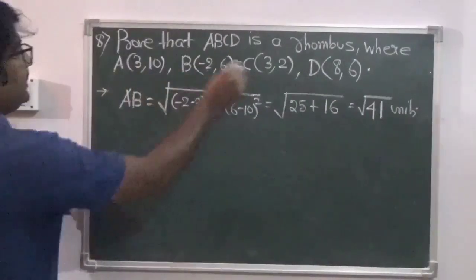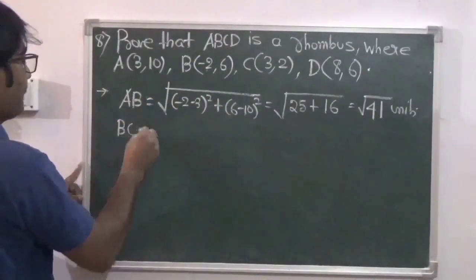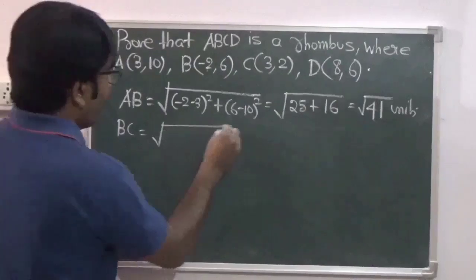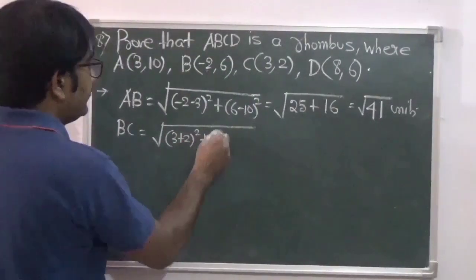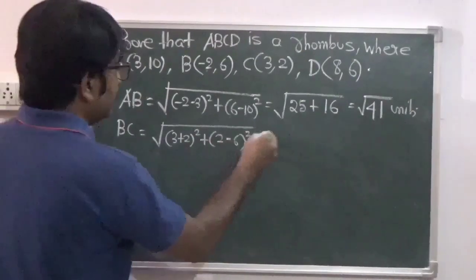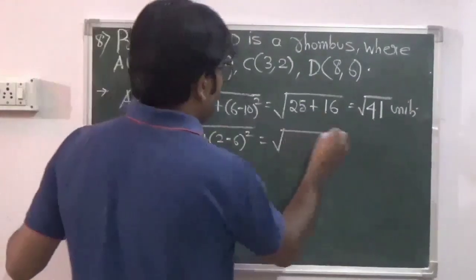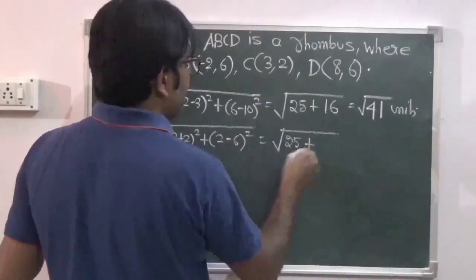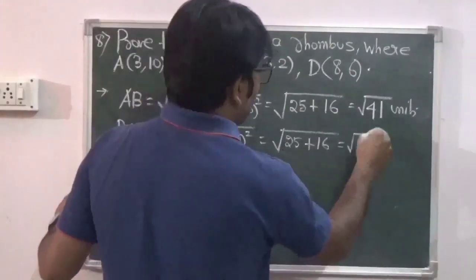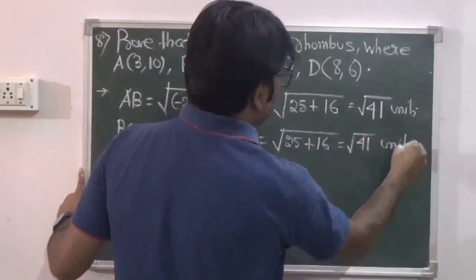Let us find BC. Root over (3 plus 2) square plus (2 minus 6) square, and that is equal to 5 square is 25 plus 4 square is 16, that is root over 41 units.